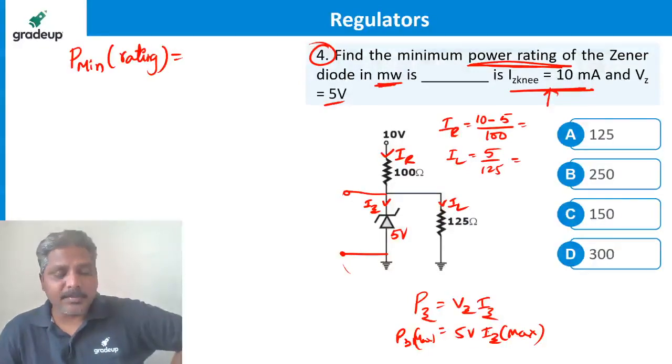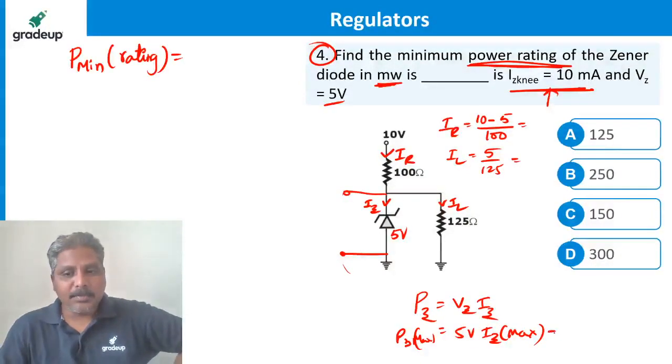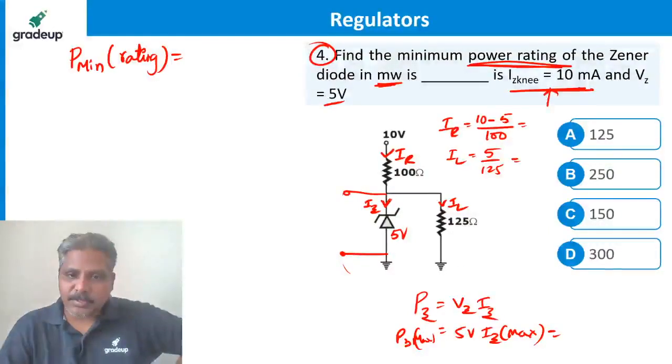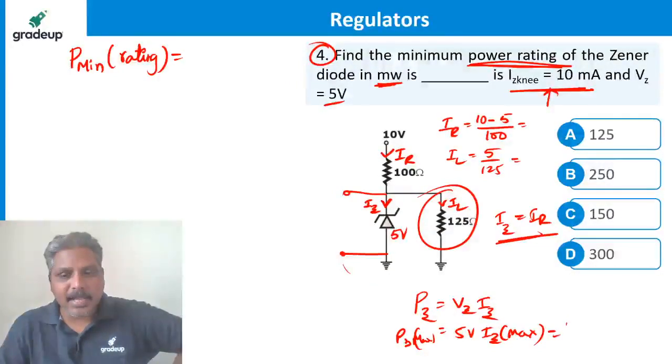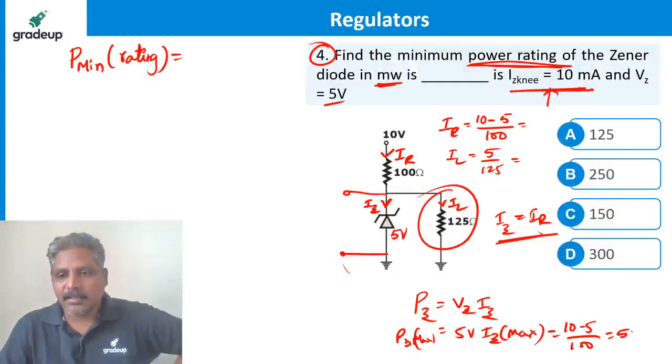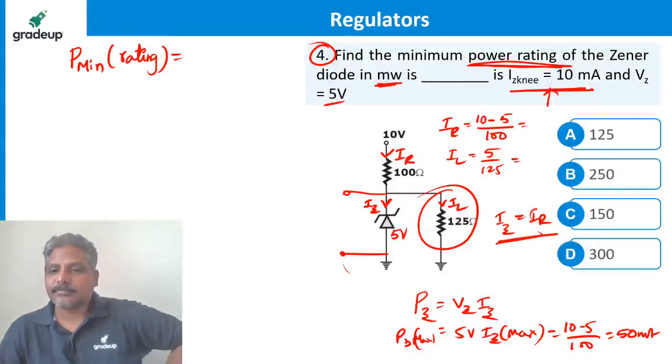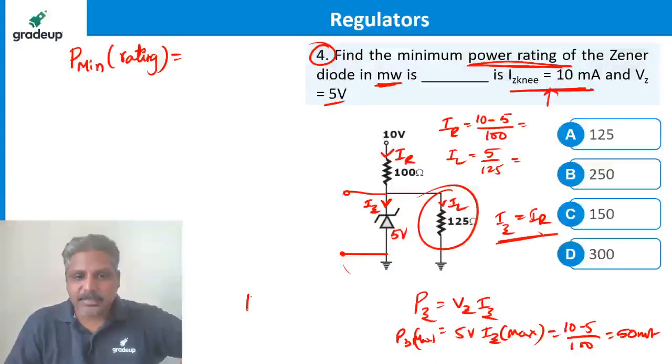How much could it be? IZ maximum possible is equal to IR only, not more than that. IZ equal to IR means IL is not there. So IZ maximum is (10 minus 5) divided by 100, which is 5 by 100, so 50 milliamperes. So PZ maximum is 250 milliwatt.